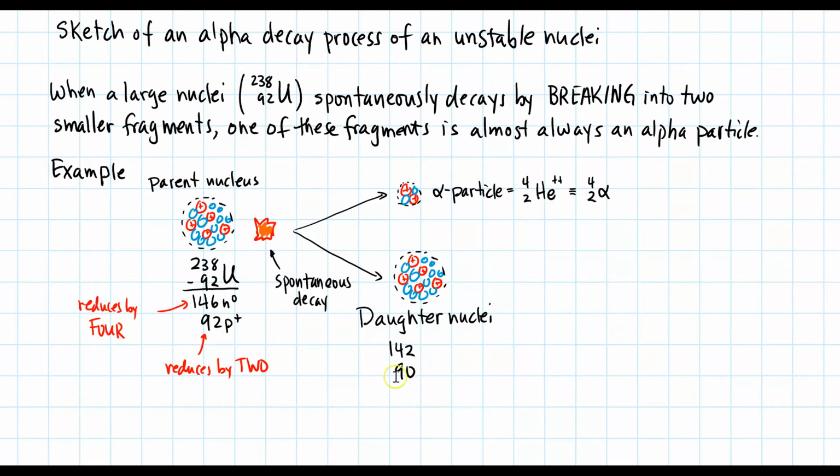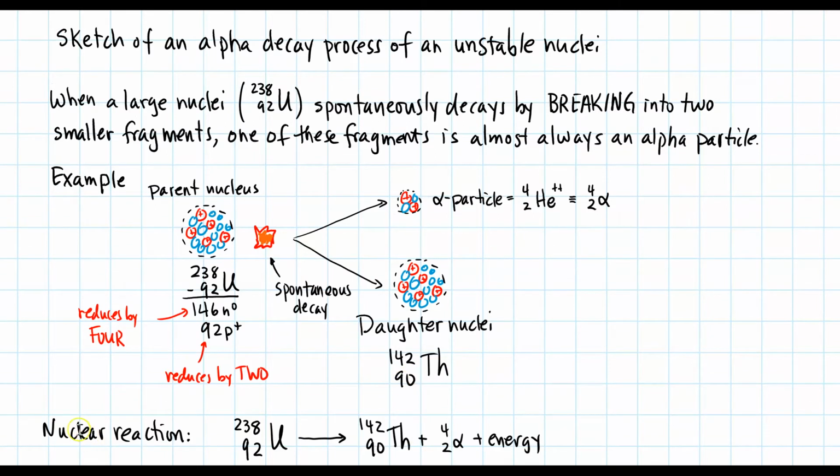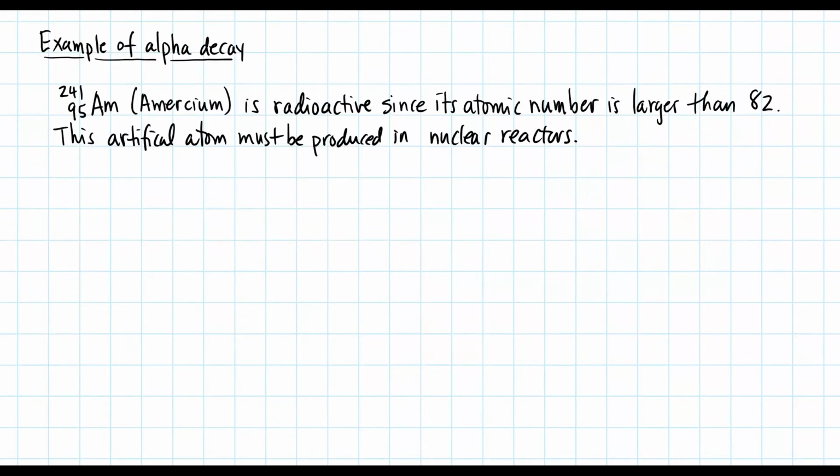Since all atoms are identified by their atomic number, the atomic number of 90 is thorium. I then write the nuclear reaction as 238 uranium, and then the arrow here indicates the spontaneous decay, and it goes into thorium plus my alpha particle plus energy that I didn't depict here, but there's energy that's also released by the nuclei. Let's look at an everyday example of alpha decay.